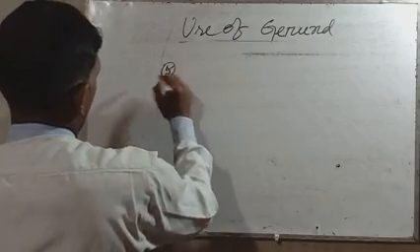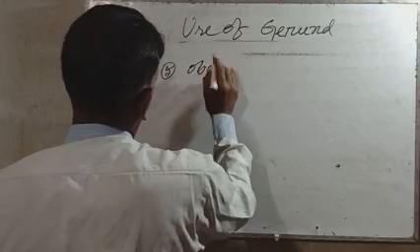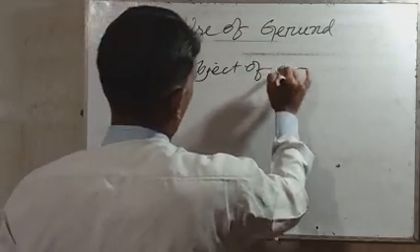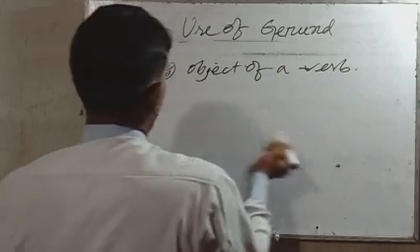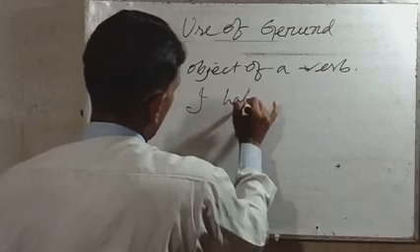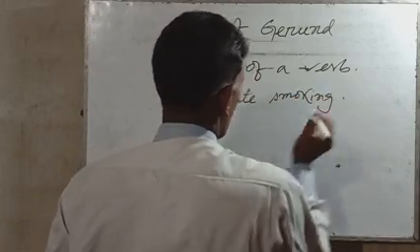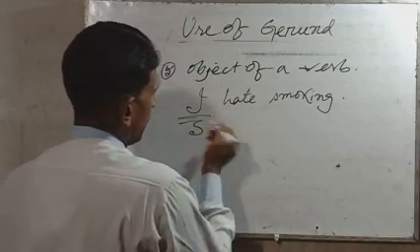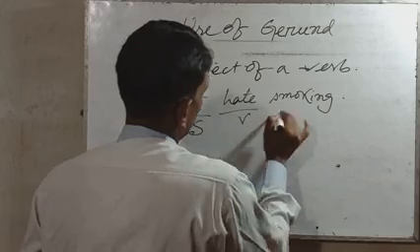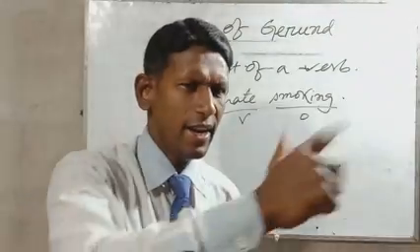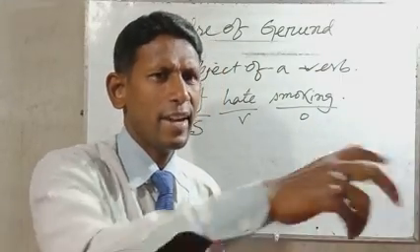Number 5. Object of a verb. That's like, I hate smoking. So I is the subject, after that hate is the verb, and that is the object. So the object of a verb, smoking, that is a gerund. I hate smoking. I hate gambling.